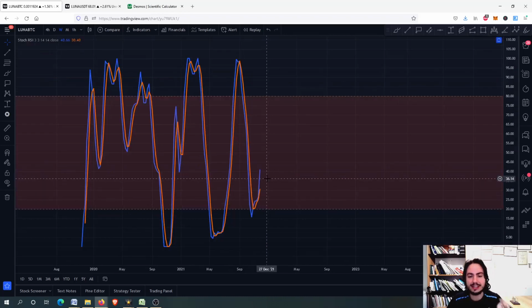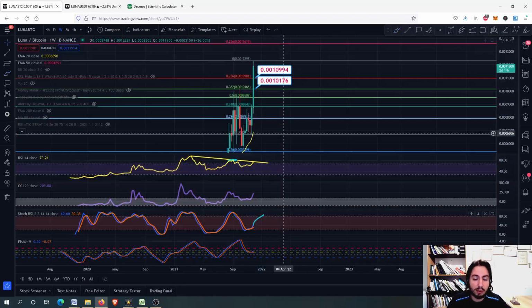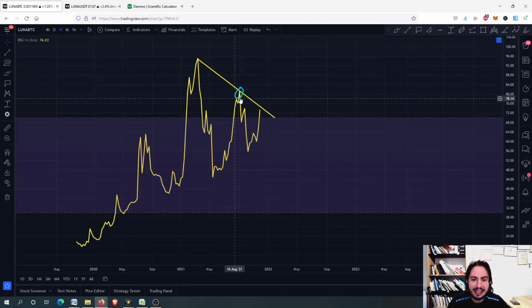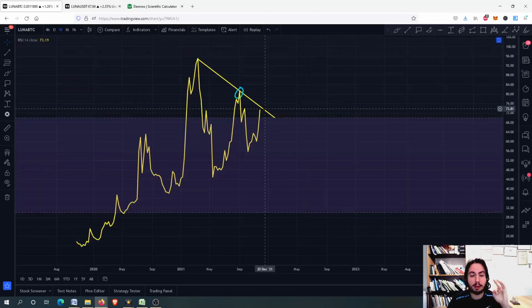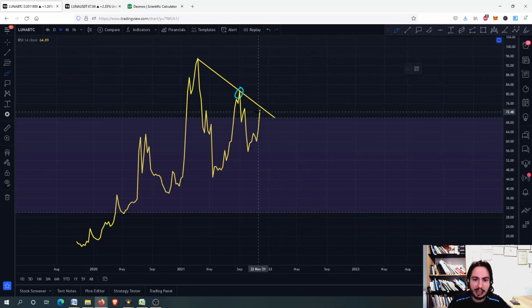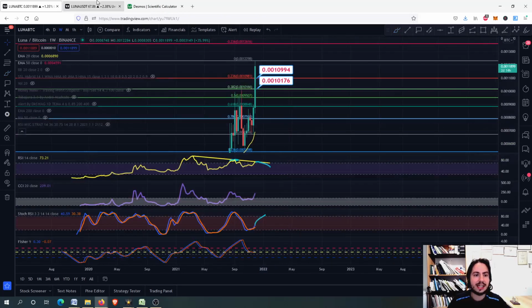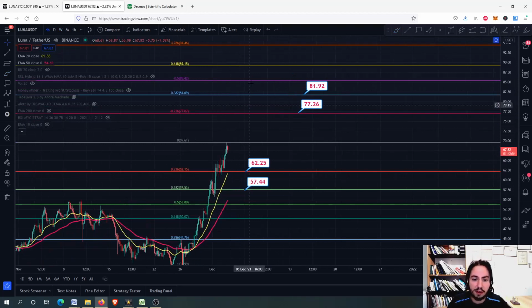I know that the stochastic RSI tells us that we can even get higher, so in case we go even higher like that, then the bearish RSI divergence will stop being in play. However, you should be extremely careful because it is very possible that we get this bearish RSI divergence, correct from here for example, and approach this target and then go down. This doesn't tell us that we won't be going a little bit further upwards, but this tells us that we have a very high risk.